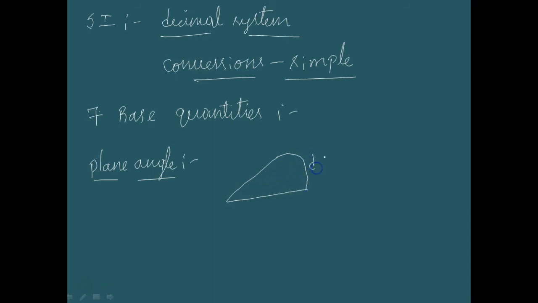This is ds and this is d theta. This is radius r, and the plane angle d theta is defined by ds by r, and the unit is radian.